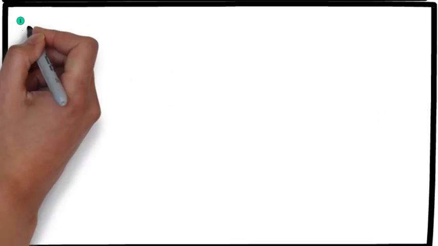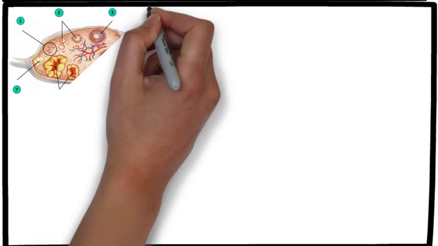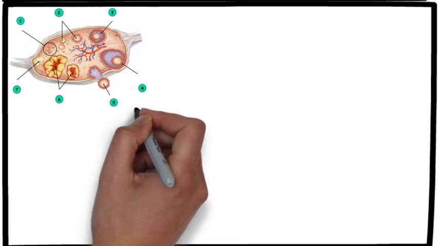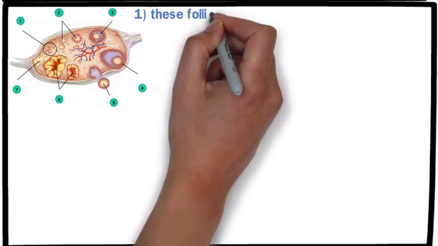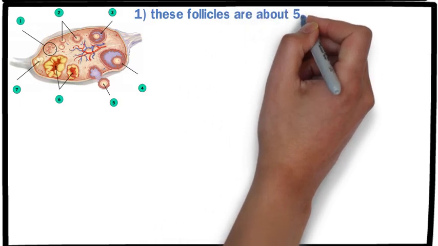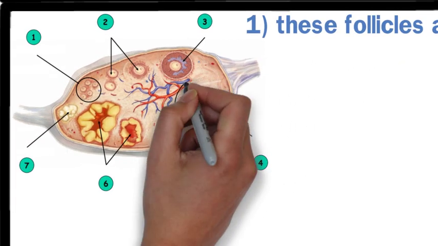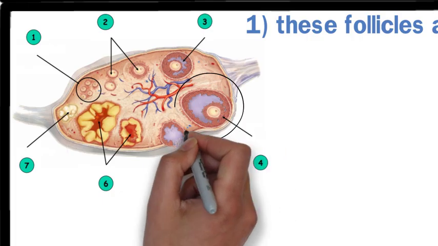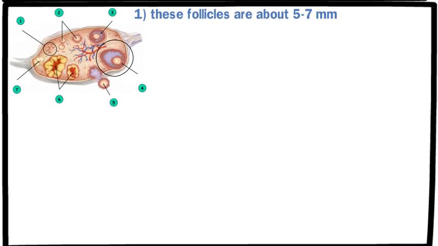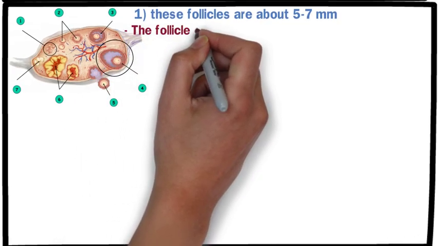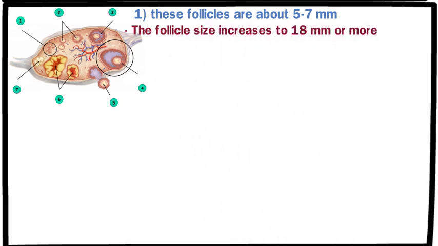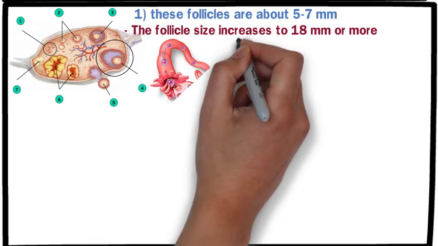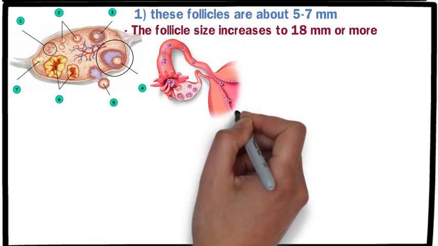Ovulation and follicle size. Women's ovaries contain many immature eggs. At the beginning of the menstrual cycle, these follicles are about 5 to 7 millimeters in size. After menstruation, they start to grow, and by around 12 to 18 days into the cycle, the follicle size increases to 18 millimeters or more. This size, around 18 millimeters, is considered ideal for ovulation.